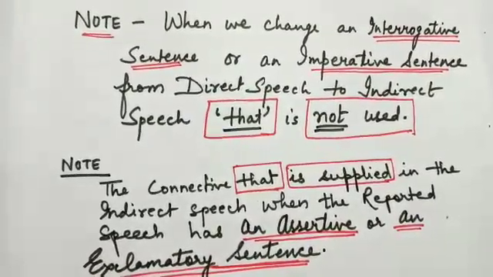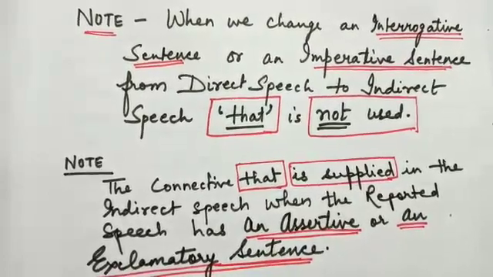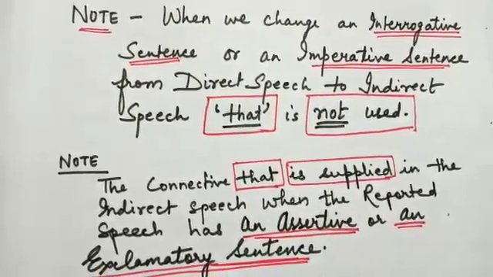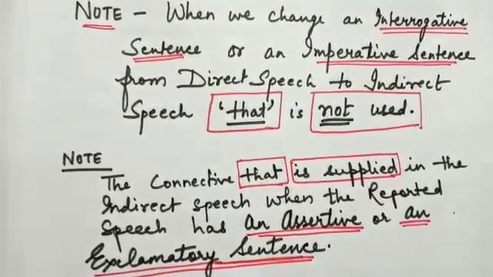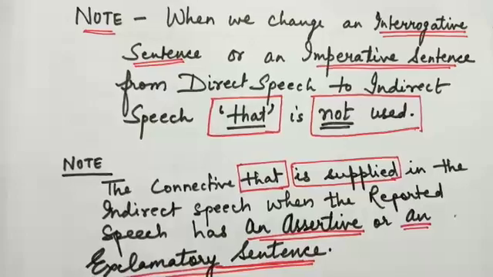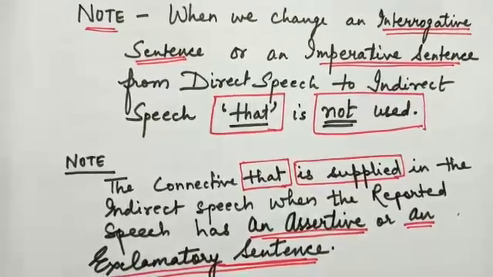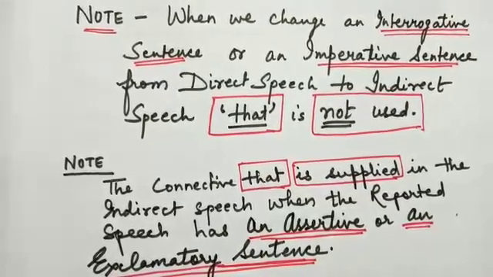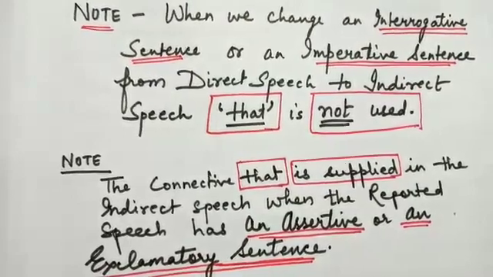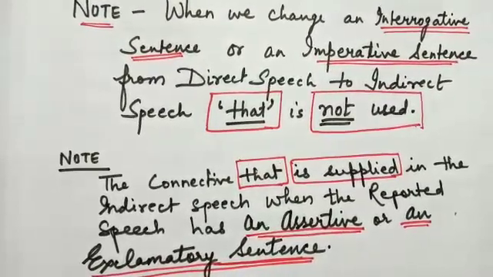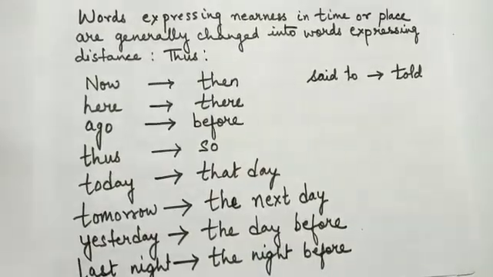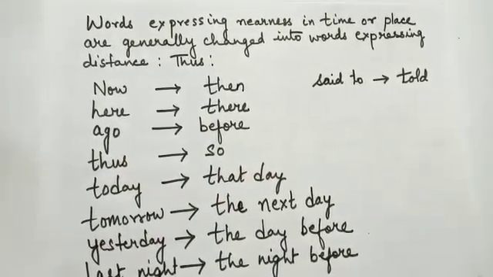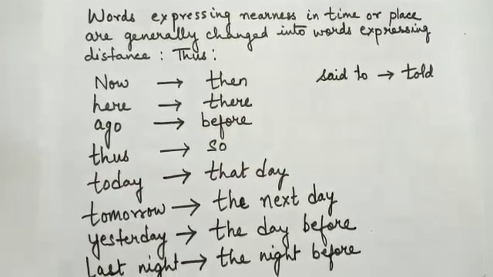Second, the connective that is supplied in the indirect speech when the reported speech has an assertive or an exclamatory sentence. That means when we change an assertive or an exclamatory sentence from direct to indirect speech, then the connective that is used.